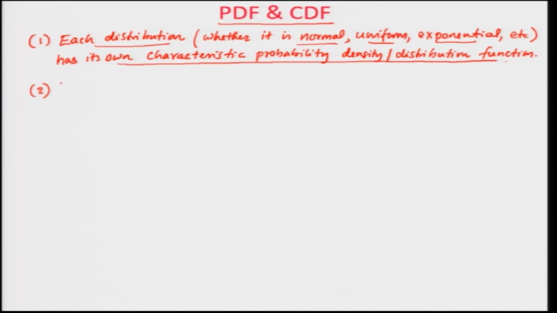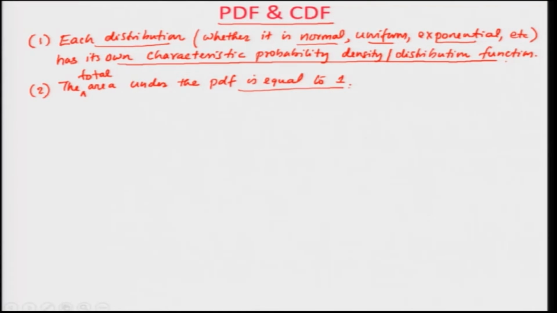Second thing you should understand is that the area under the PDF is equal to 1. The total area under the PDF is equal to 1.